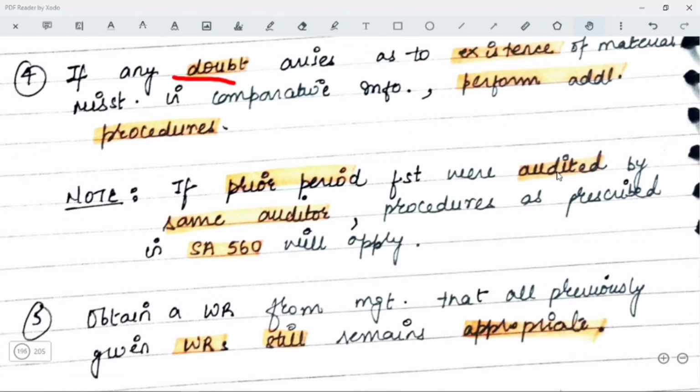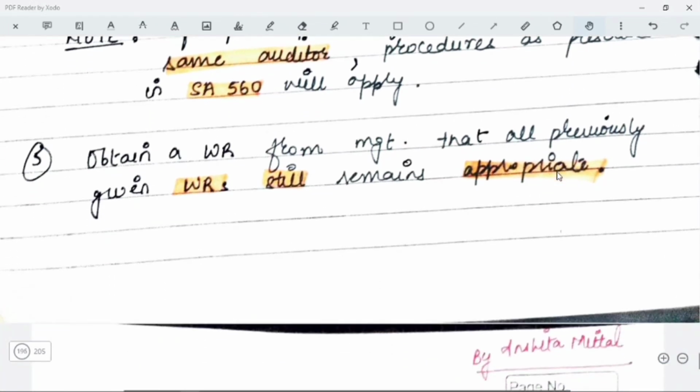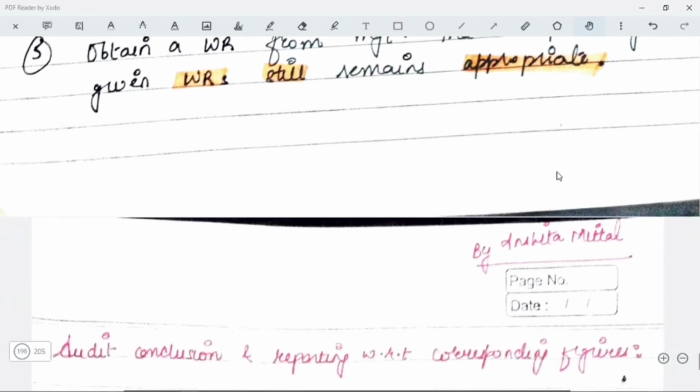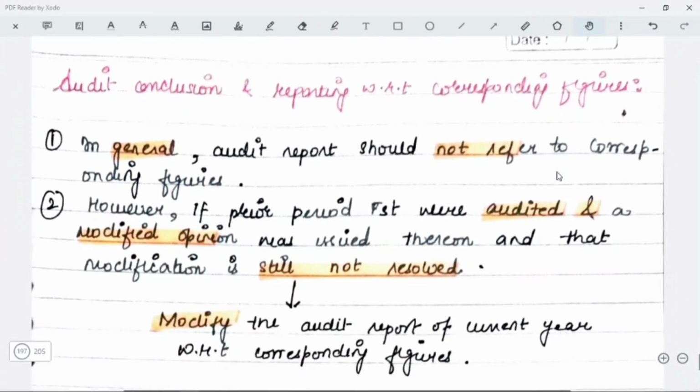If prior period financial statements were audited by the same auditor, then in that case procedures as per SA 560 will apply. Obtain a WR from the management that all the previously given WRs still remain appropriate. Because you may have obtained WRs for the comparative information mentioned, so whether these WRs are still applicable and appropriate or not, you are going to take a single WR from the management with respect to the previous WRs obtained.